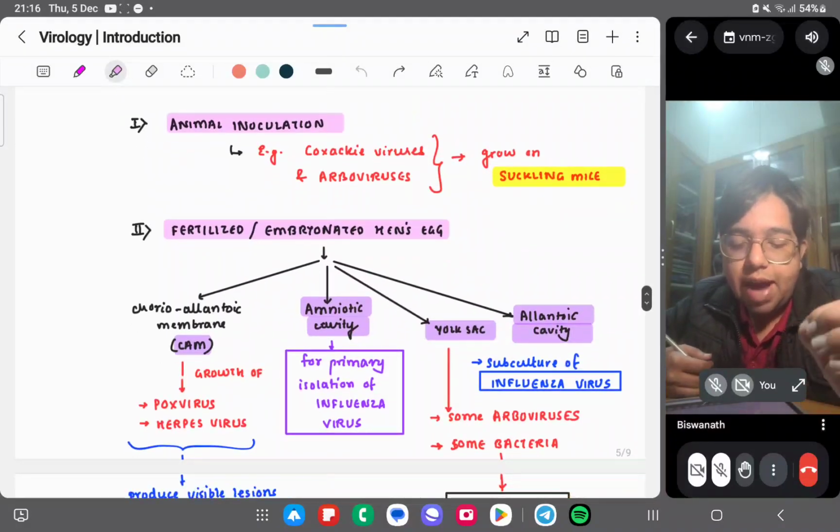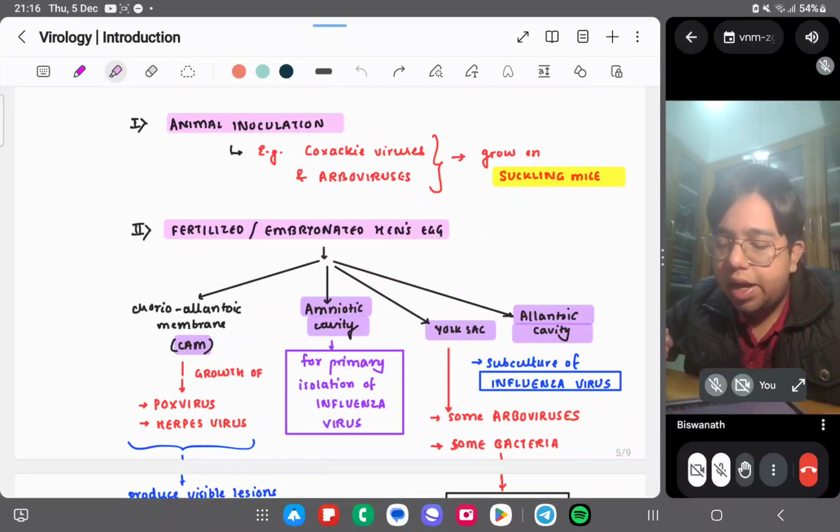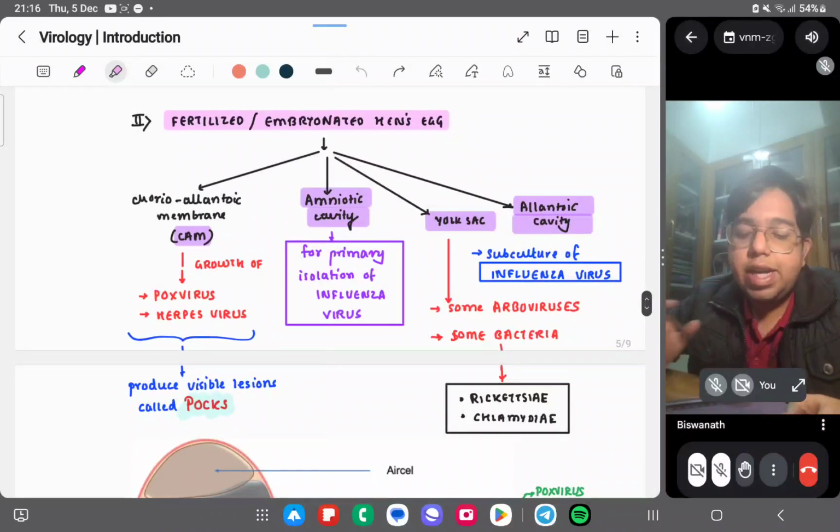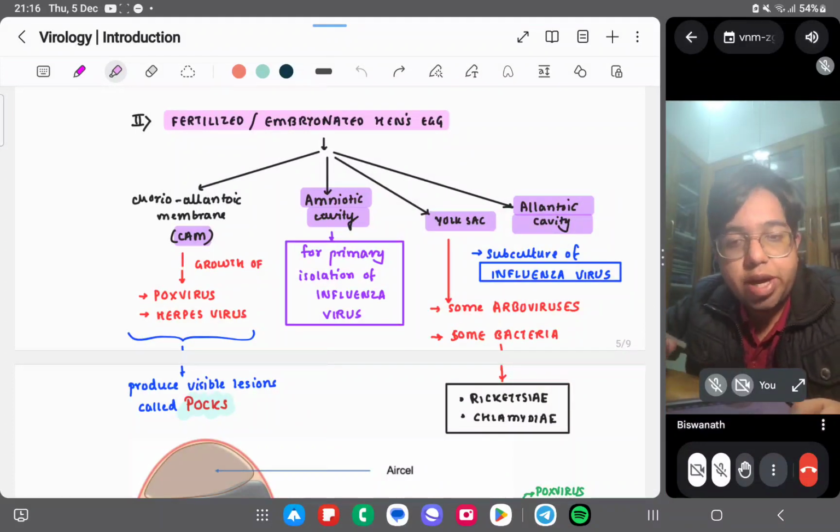So either you can have animal inoculation, like Coxsackie virus and arboviruses. Coxsackie virus and arboviruses are inoculated on suckling mice. Or you can inoculate the virus on a fertilized or embryonated hen's egg.